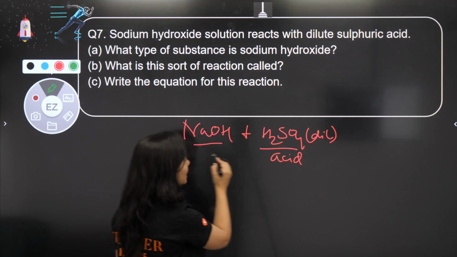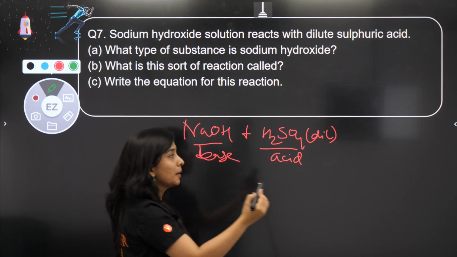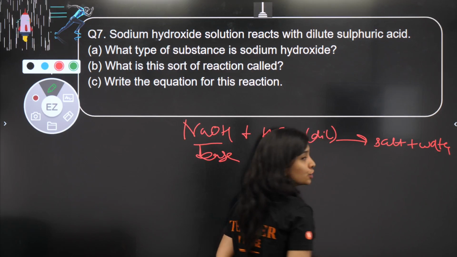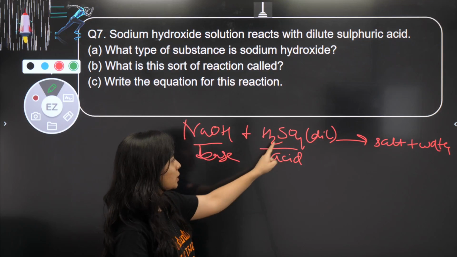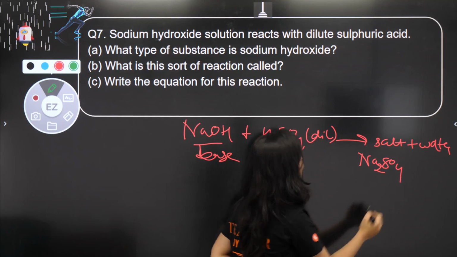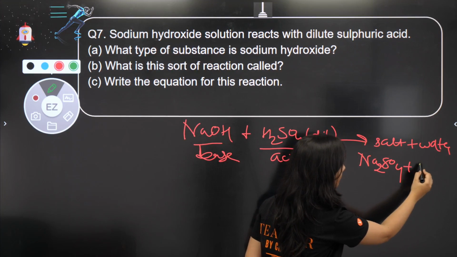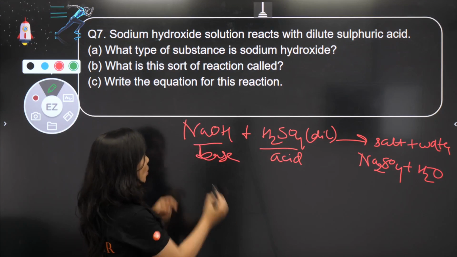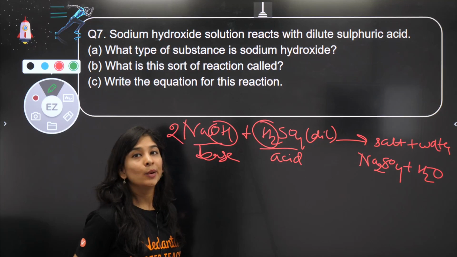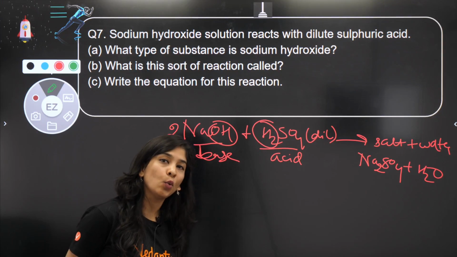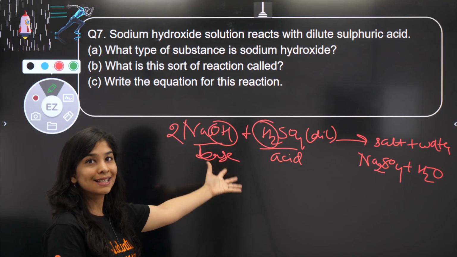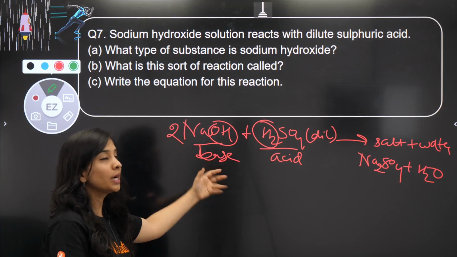This is acid. Acid has a tendency to react with the base to give salt and water. Which salt will be formed? Tell me, what would be the name of the salt? Sodium sulfate. Apart from that, H2O, water. H and OH are going to give you water. So nature of NaOH is definitely base that can release OH ions in water. Arrhenius told this concept. What is the sort of reaction? You already know that this is a kind of neutralization reaction. Super clear to all of you.